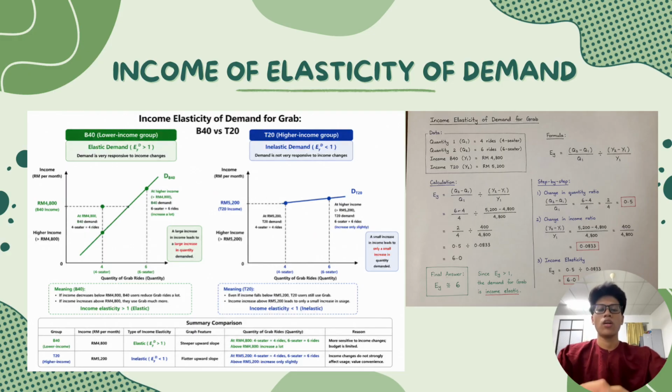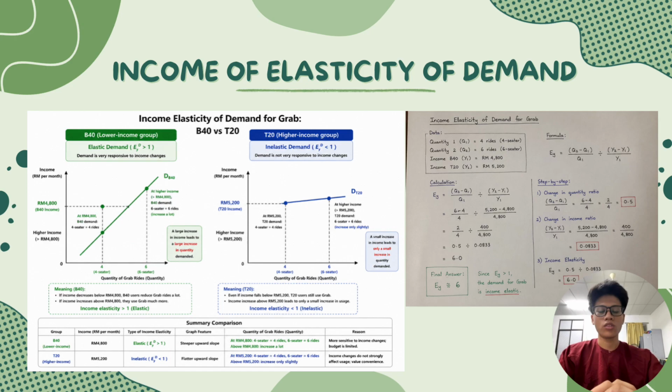Okay, next, based on my survey, the income for the B40 group is around 4,800, and for the T20 group 5,200. Okay, next let's look at the graph. For the B40 group, we can see the graph shifts to the right and slopes upward. And for the T20 group, the graph shifts to the right but only a little bit upward.